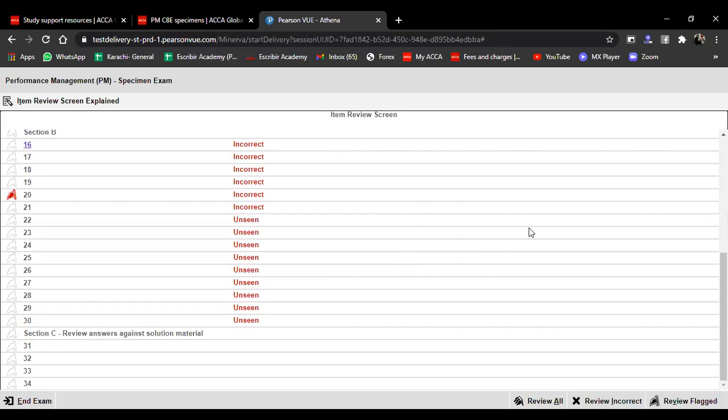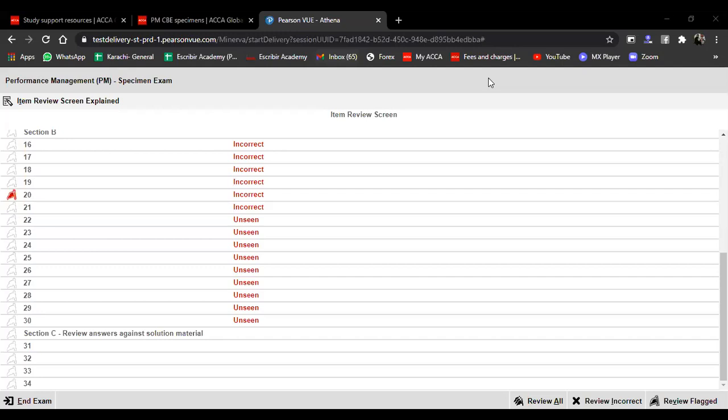So if anyone has got any questions up till now, please let me know, or else I'm going to move a bit forward. What I've done right now is I have reviewed one of the ACCA specimen examinations, and the objective of reviewing this ACCA specimen examination was that I wanted you to go through how the papers are examined.